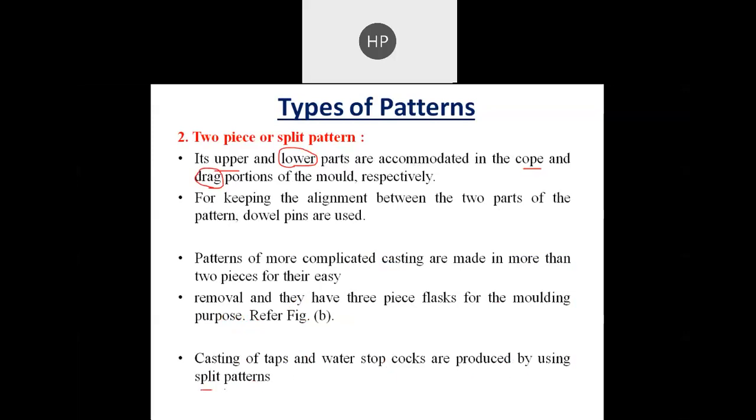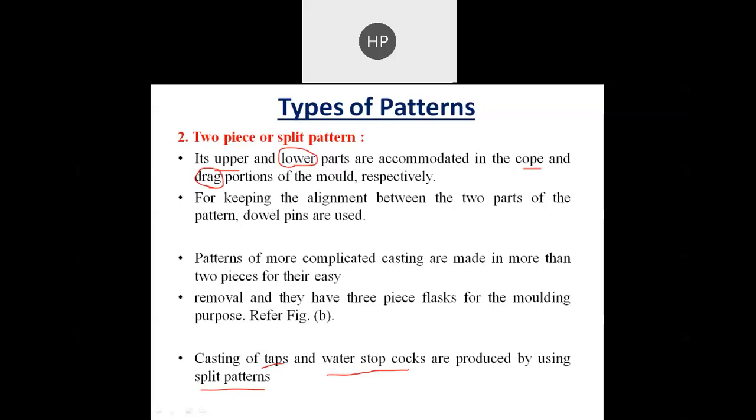This is one example where a split pattern is used. Generally we use a tap and water stop cocks in our home. All these are made by these split patterns. So this is the use and example of a two piece pattern.